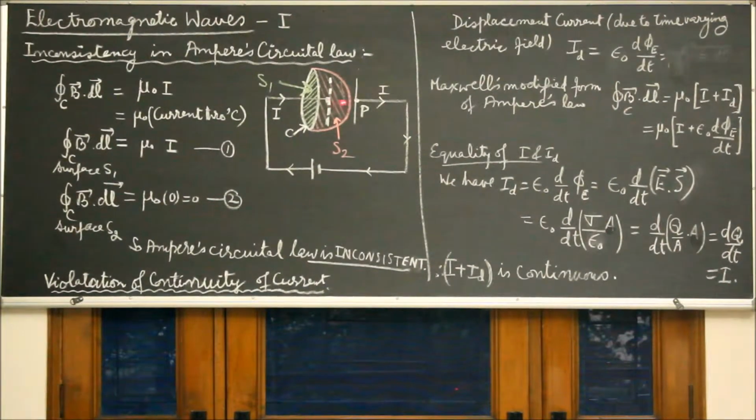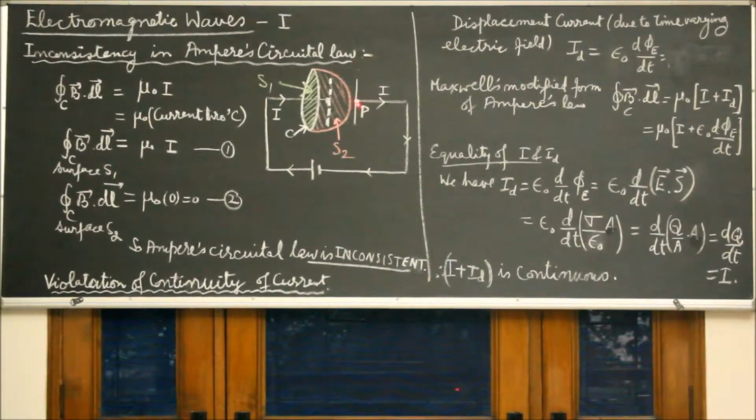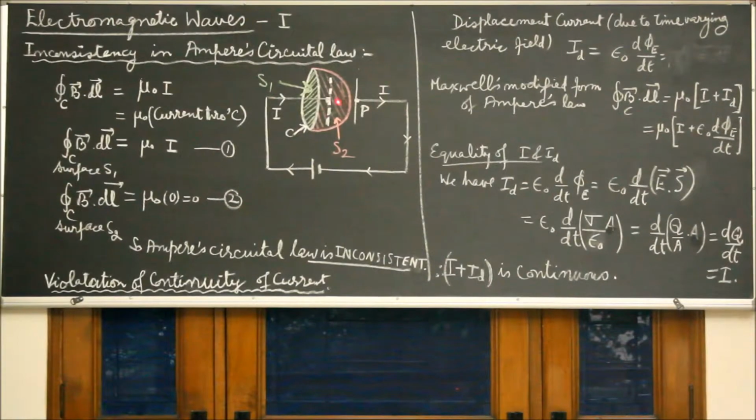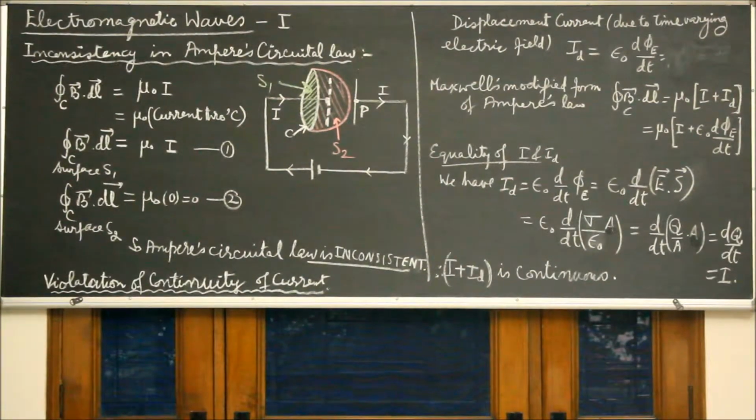Similarly here, incoming current and outgoing current at point P must be equal. We have an outgoing conduction current I, no current enters the plate P from left.